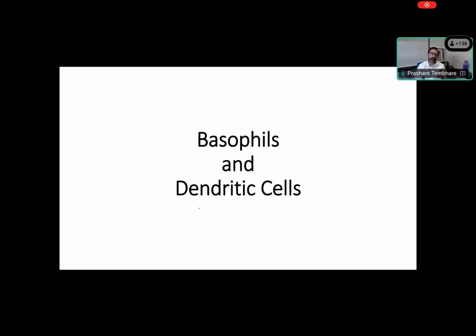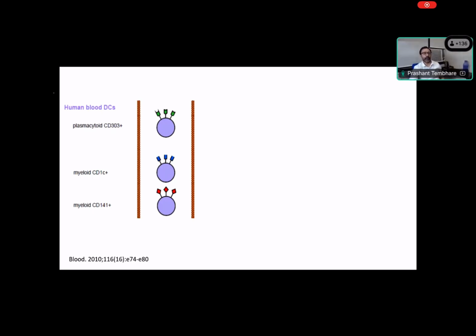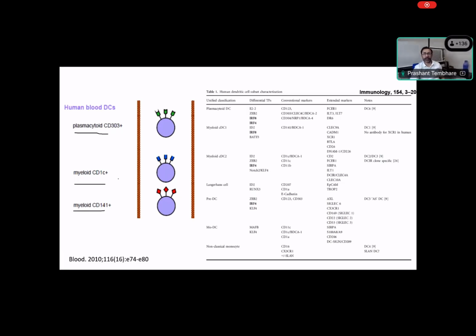Now let's see quickly basophils and dendritic cells. As I mentioned, there are multiple dendritic cells. In human peripheral blood, we have plasmacytoid dendritic cell, we have myeloid dendritic cell, which can be subdivided. There are six subsets. You can see the different subsets: plasmacytoid dendritic cell, myeloid dendritic cell 1, 2. Then there is AXL positive dendritic cell. Then we have Langerhans cells, monocytic dendritic cells. So there are different classical monocytic subsets, which you can identify by using different markers.